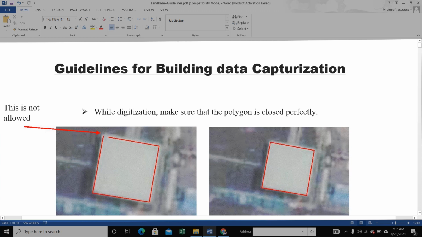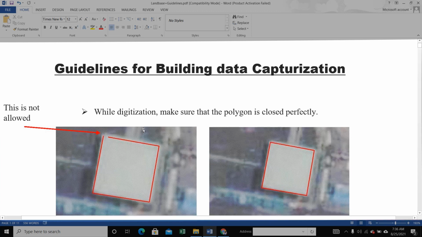Hello friend, today we discuss how to capture building proper shape, size and geometry. So today we discuss building capture.